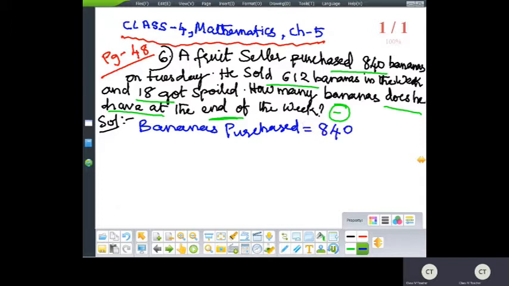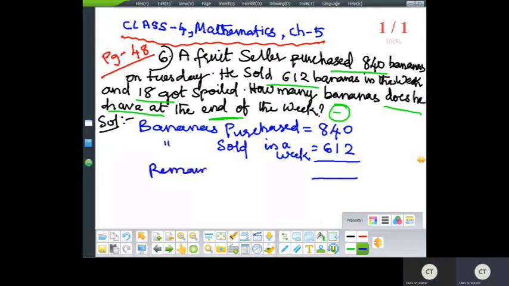Then bananas sold in a week is equal to 612. Now whatever answer I get is the remaining bananas. So now let me do the subtraction part.